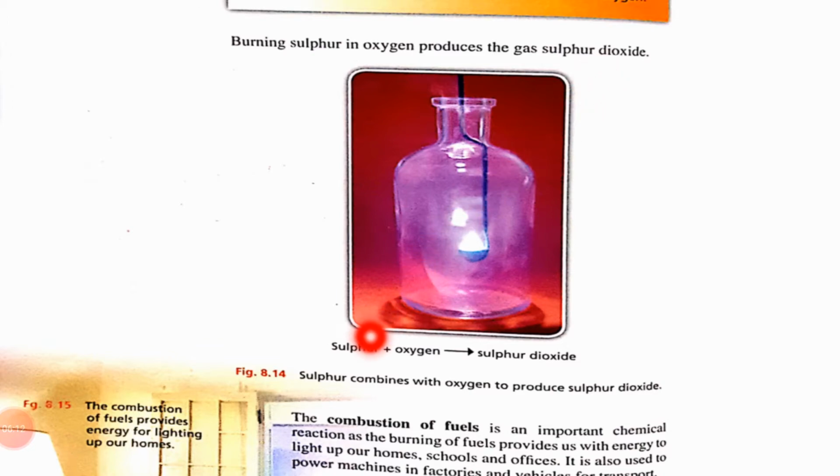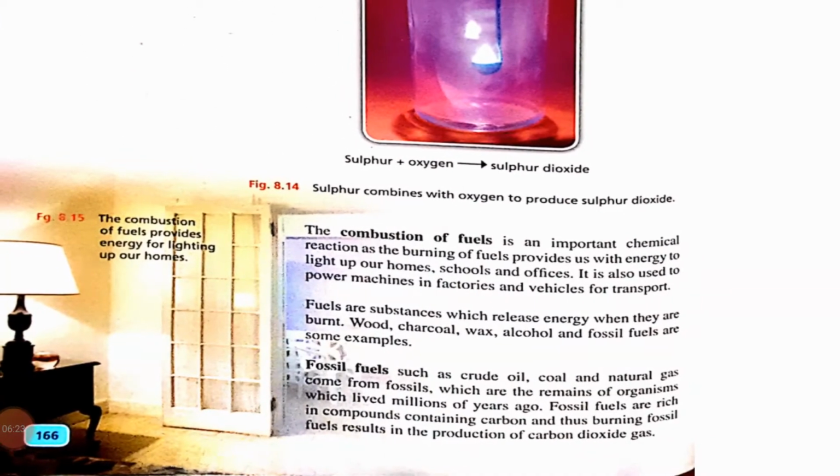As you can observe in this diagram, and by using the equation here, sulfur reacts with oxygen, and when it reacts with oxygen, the new product sulfur dioxide is formed.